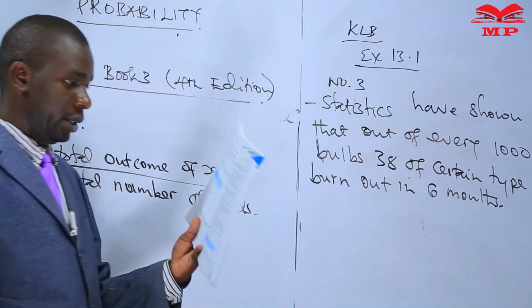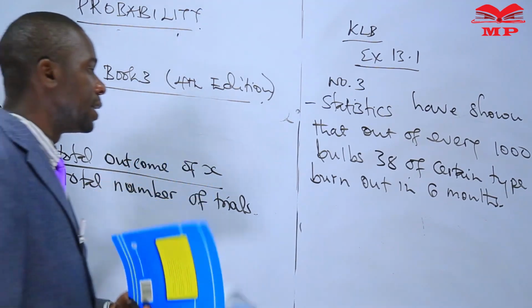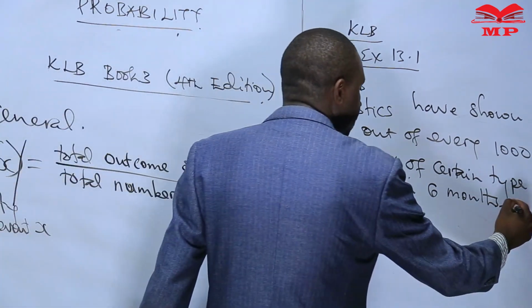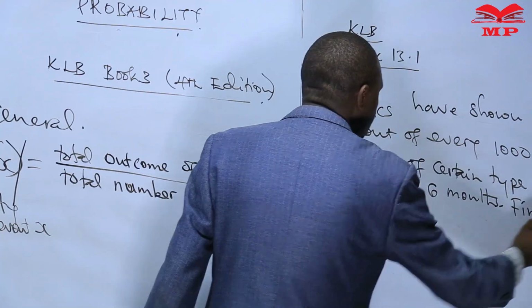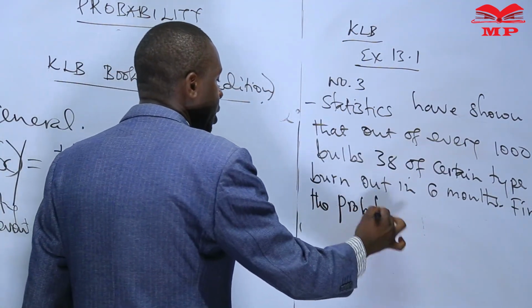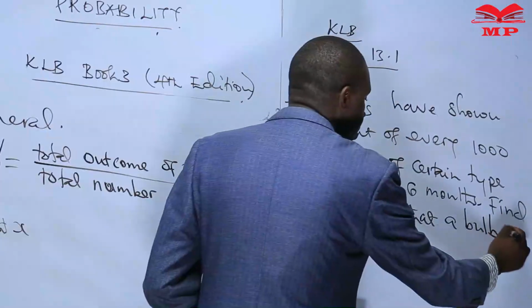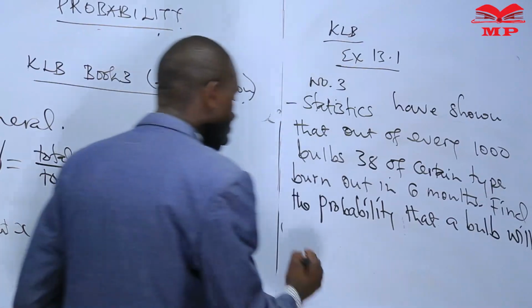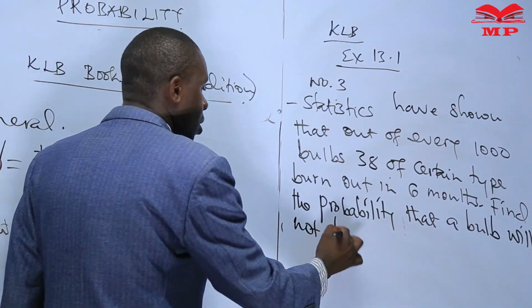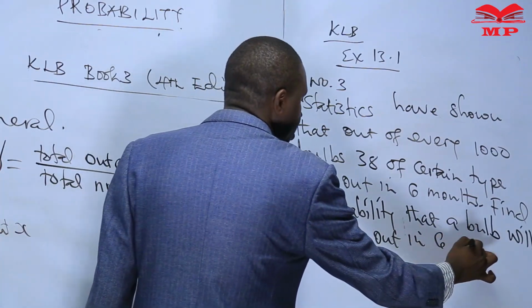Find the probability that a bulb will not burn out in 6 months.